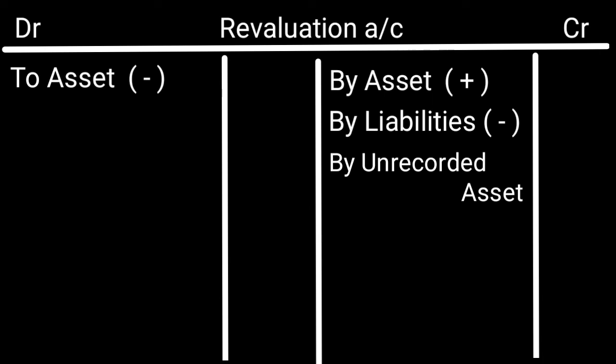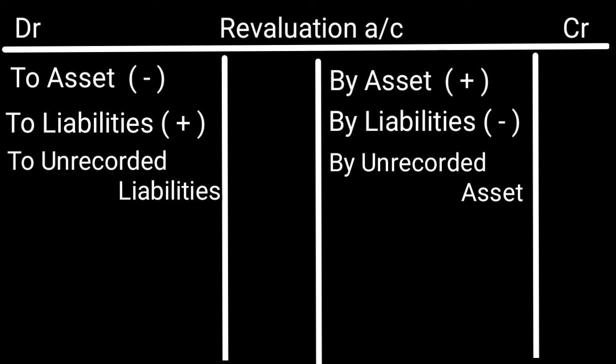Same, the liability. If any liability is increasing, that time also our profit is reducing or we are getting the loss. That also we can record in the debit side to liabilities. Then any unrecorded liabilities are there, that also we can record in the debit side to unrecorded liabilities.